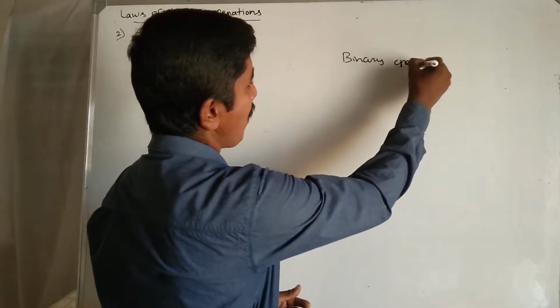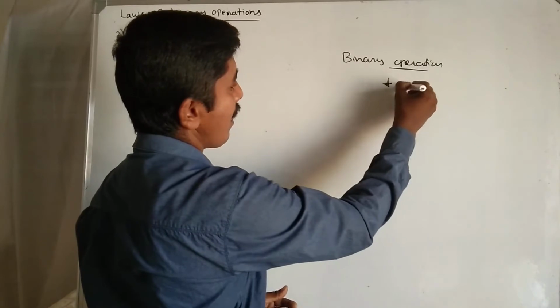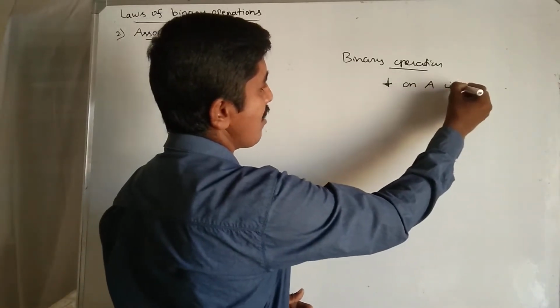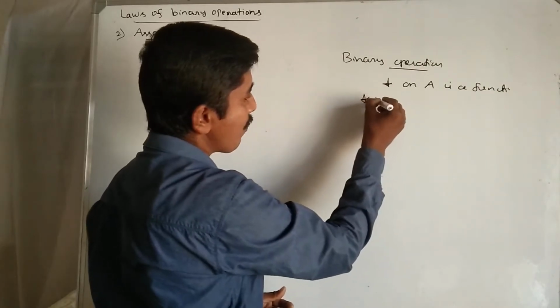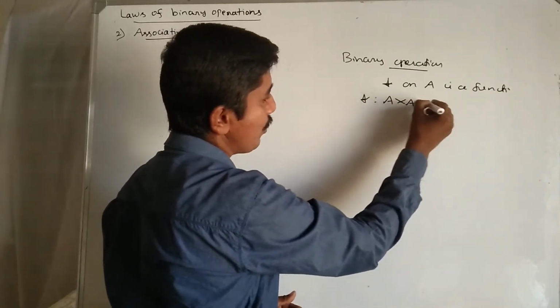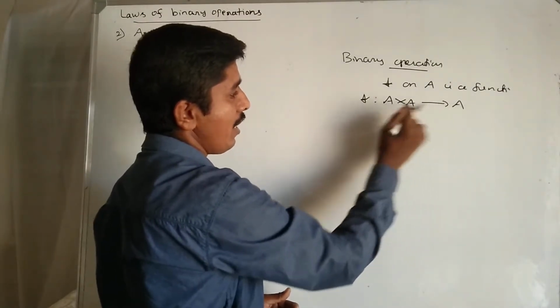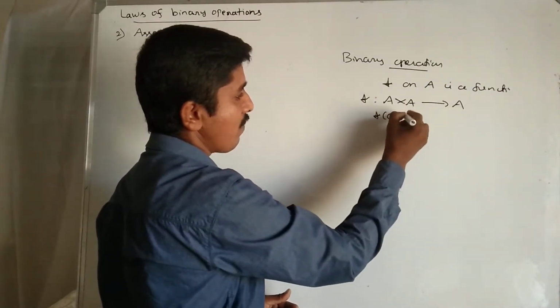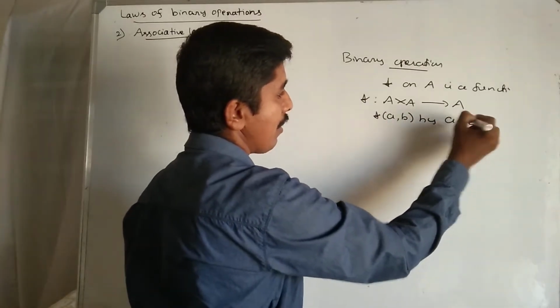Binary operation means: take a binary operation star on a non-empty set A, which is a function star from A cross A to A. It denotes star of (a, b) by a star b.